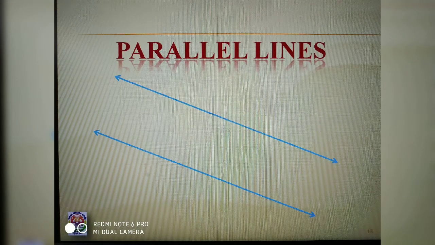Then what do you mean by parallel lines? Two lines which never intersect each other, or if the distance between two lines is always constant, then they are known as parallel lines.